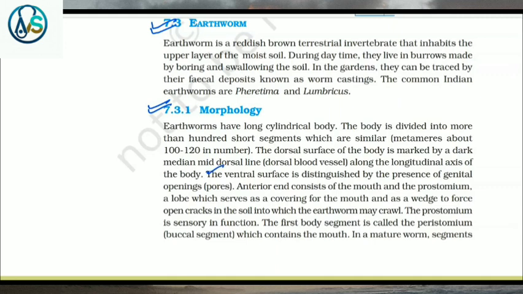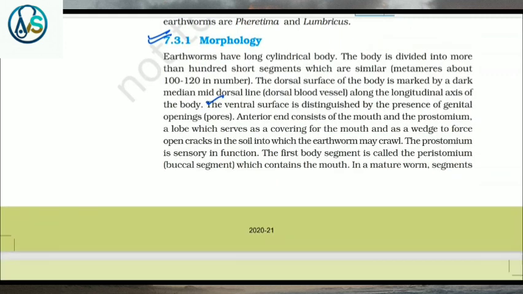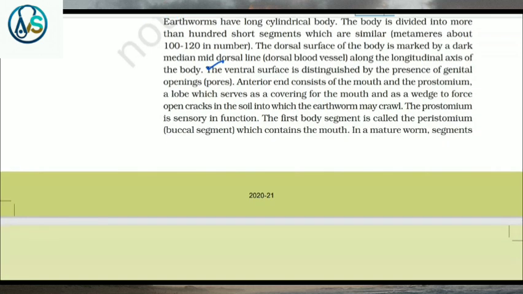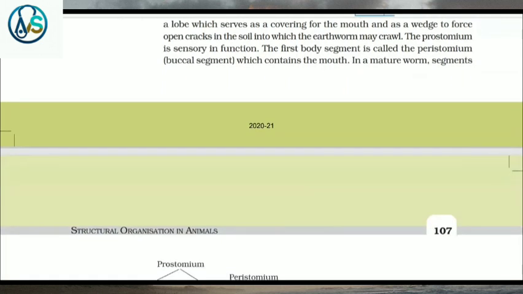The ventral surface is distinguished by the presence of genital openings, that is pores. The anterior end consists of the mouth and the prostomium, a lobe which serves as a covering for the mouth and as a wedge to force open cracks in the soil into which the earthworm may crawl. The prostomium is sensory in function. The first body segment is called the peristomium, that is the buccal segment, which contains the mouth.